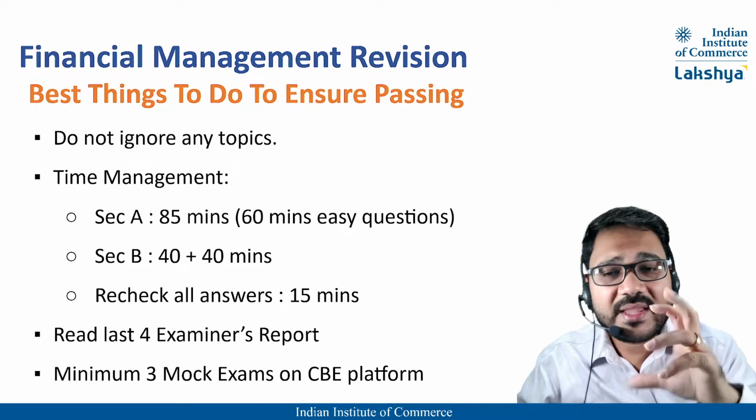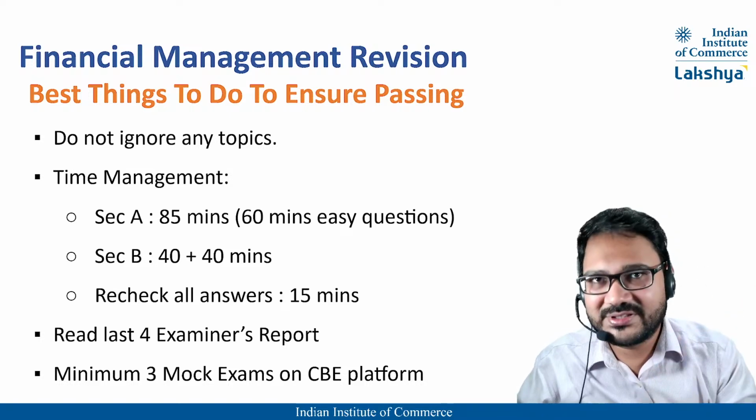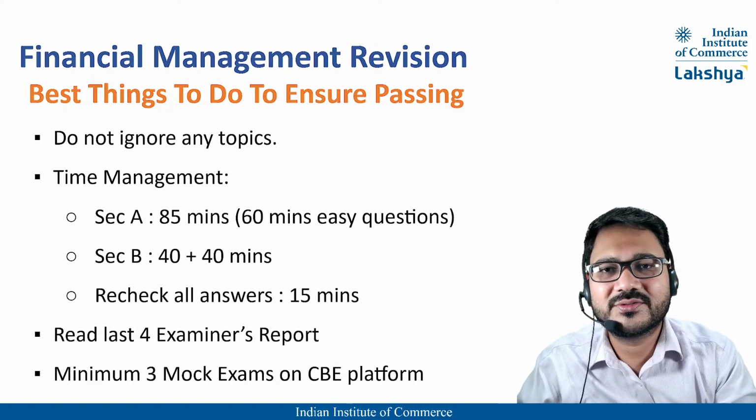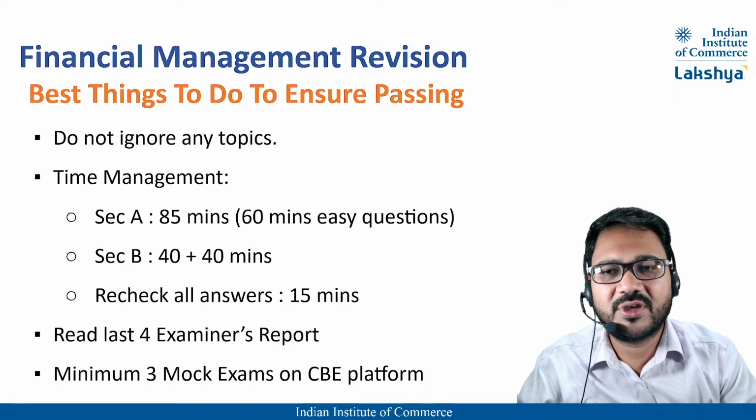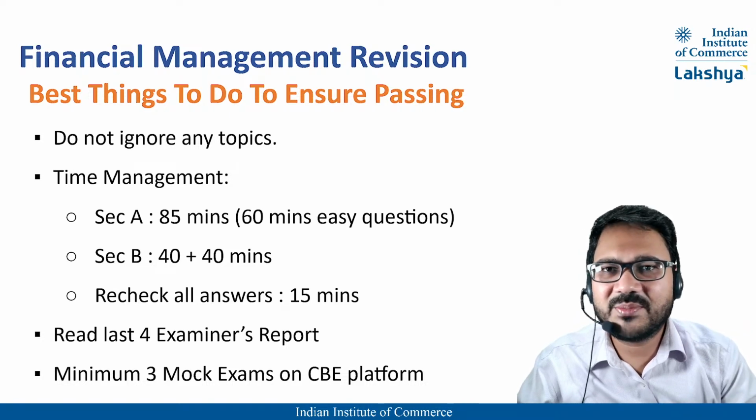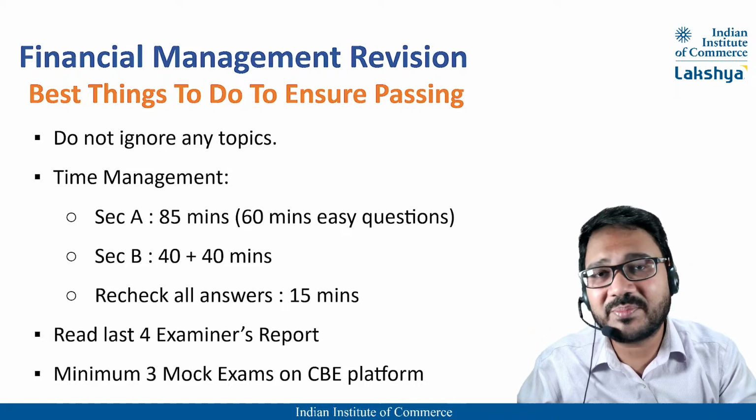Basically, collect the low hanging fruits first. What is easy for you? What are your comfortable topics? Do them first in section A. So 60 marks you are spending to collect the easy ones. In section B also you can probably spend 30 minutes doing the easy parts first.